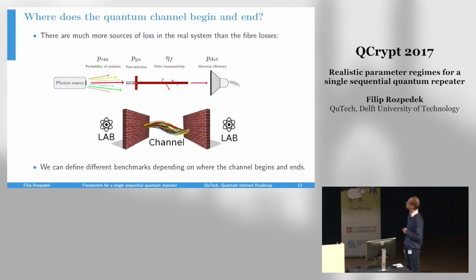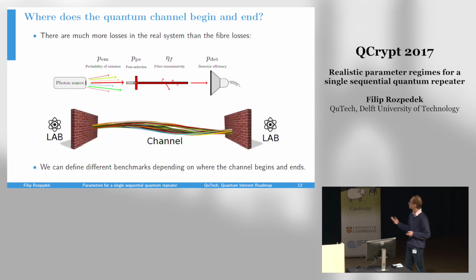To make it a little bit more systematic, we can say that in the corresponding direct transmission scenario, there is some photon source that with certain probability PEM emits photons that get successfully coupled into the fiber. Then we might need to do some post-selection because only photons within a certain time window or of certain frequency are useful to us. Then we will have our actual channel of the optical fiber. And finally, we will have detectors that are also imperfect and might have dark currents. So in this most stringent scenario, our channel is just the optical fiber. All those other intrinsic losses are in the labs of Alice and Bob, so they will not be part of this channel to which we compare ourselves for direct transmission.